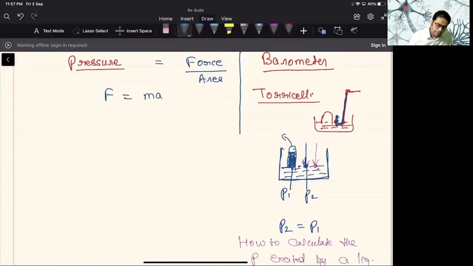Now look at this. Let's come back to the concept of force equals ma. F is equal to ma. So now area will be volume into height.